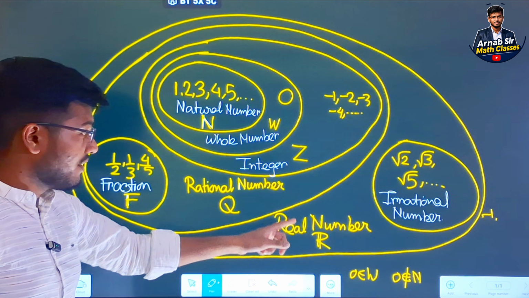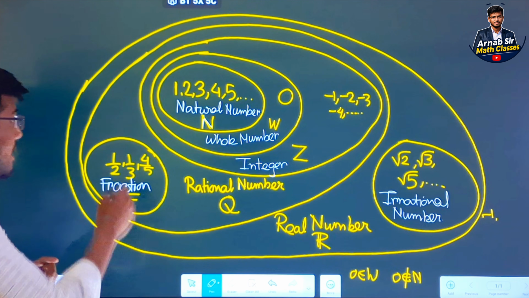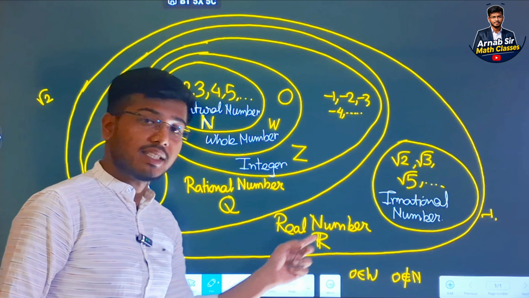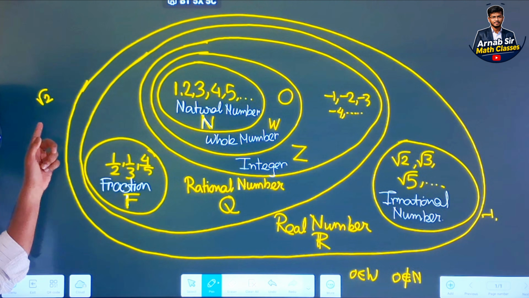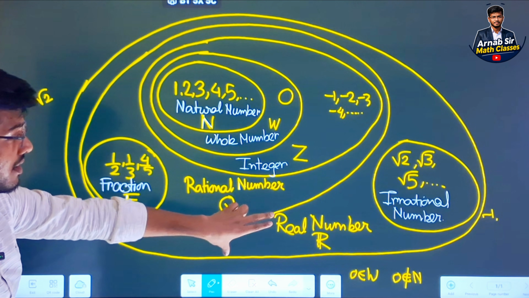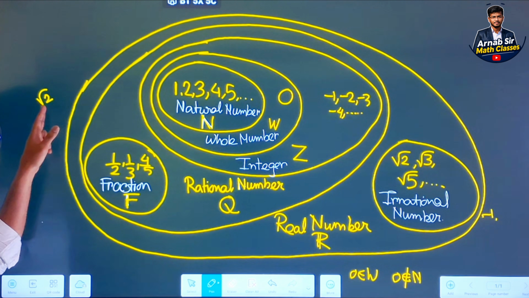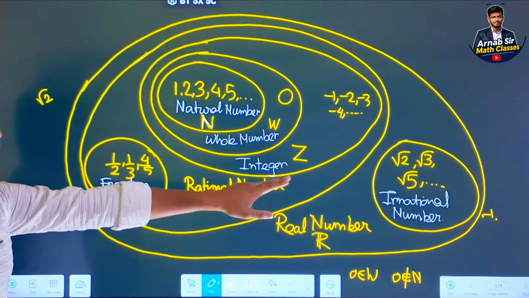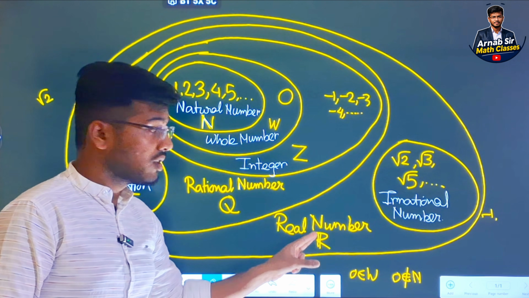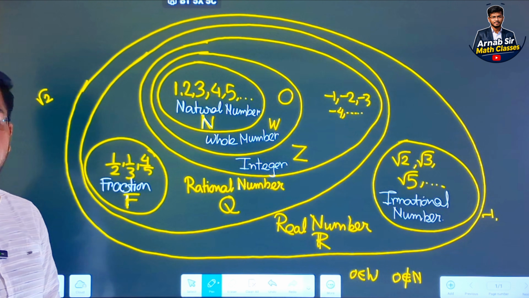But every real number is not a natural number. If you take the real number, suppose root 2, it is a real number because it is irrational, but it is not a natural number. So every natural number is a real number, but every real number is not a natural number. Example: root 2. Root 2 is an irrational number, that means it is a real number, but root 2 is not a natural number or an integer.